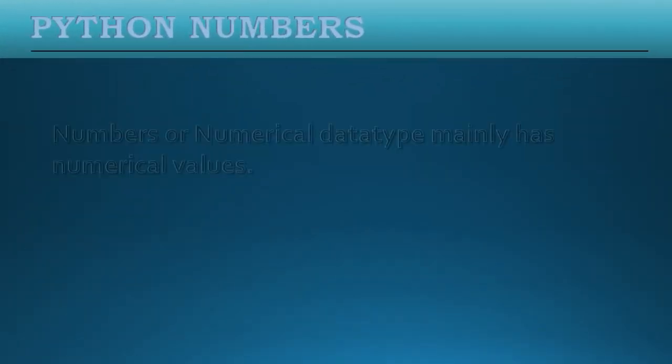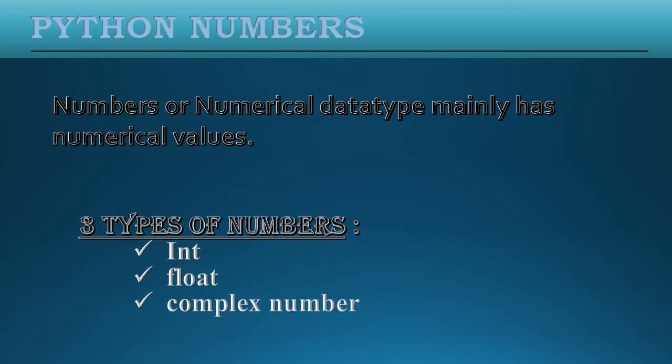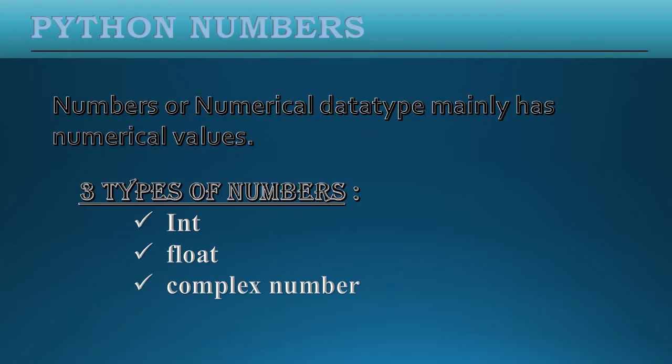Python numbers. Numbers or numerical data type mainly has numerical values. Now we have three data types under this number data type. Let's see them. First one is int, second is float, and the third is complex number. So what is int? Int is non-floating point values. We have studied integers in mathematics also. The non-floating point values comes under int data type. For example, 10, 20, 5, 0, 1, 100, 200. This comes under int data type.